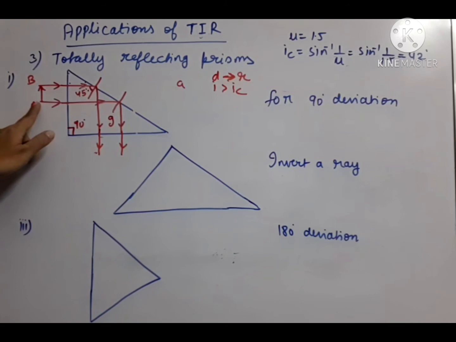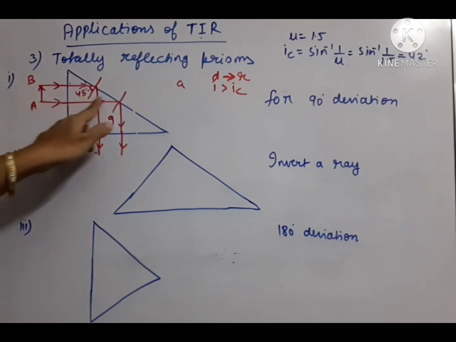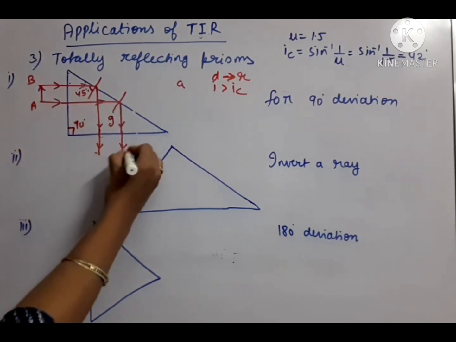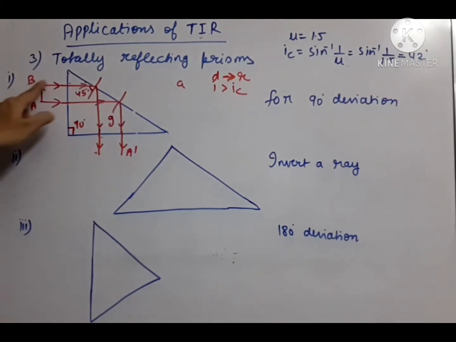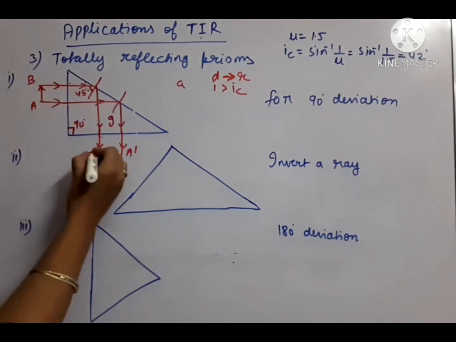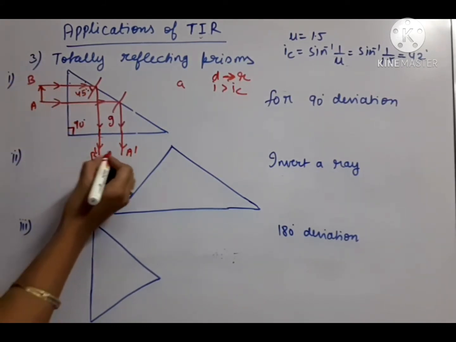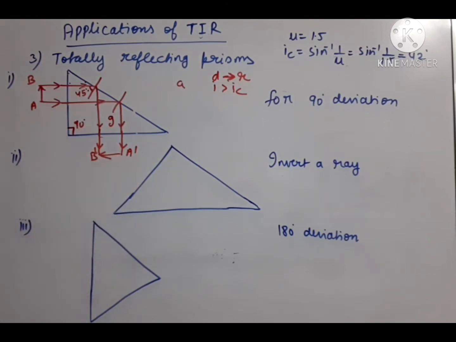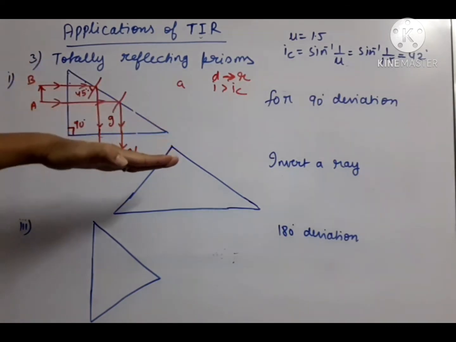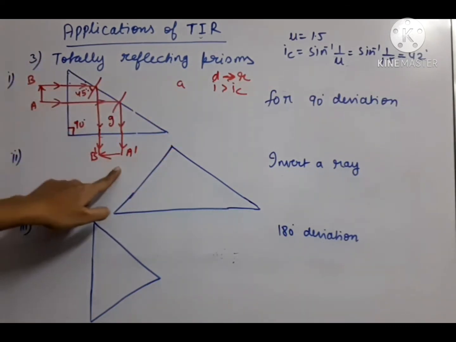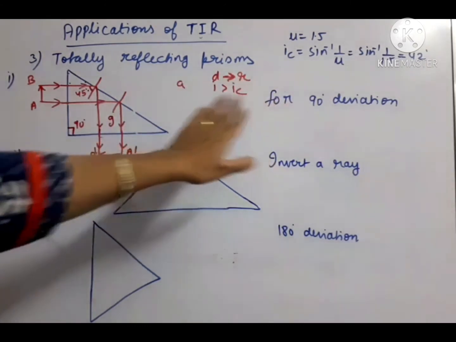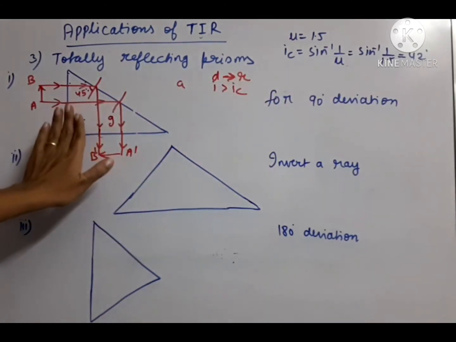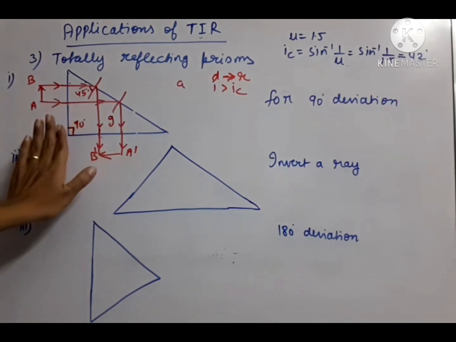So let us see. This ray is coming from A point. So this is the image of A point, A dash. And this ray is B point's image. So here we are getting B dash. And let us make now A to B. This is the object. So you can see that this object which was straight, means vertical, now it has become horizontal. So this is the 90 degree deviation. So this way we obtain the 90 degree deviation through the prism, right angled prism.